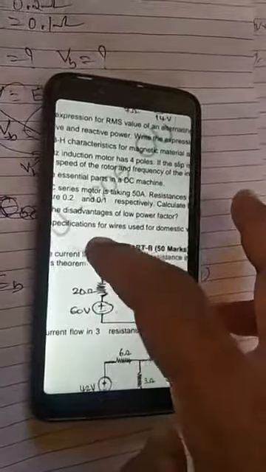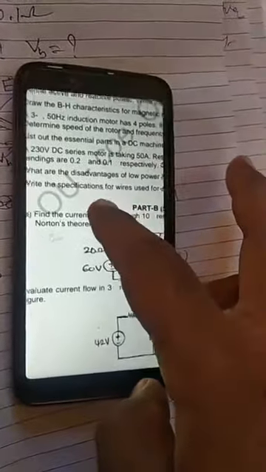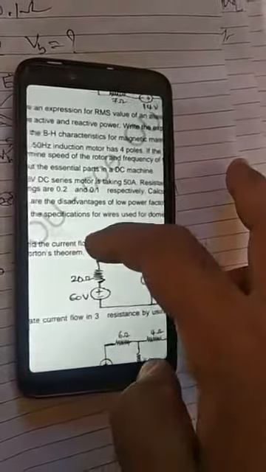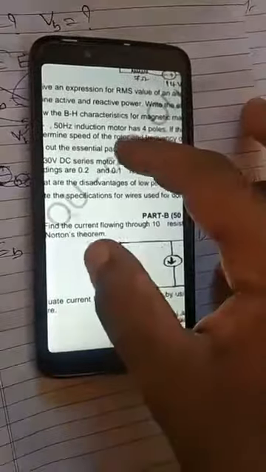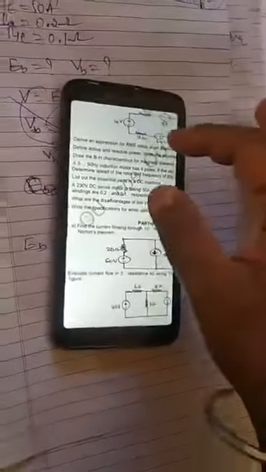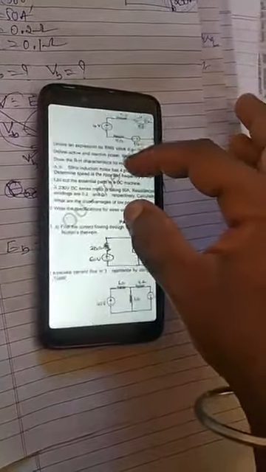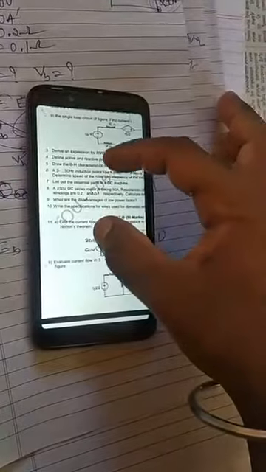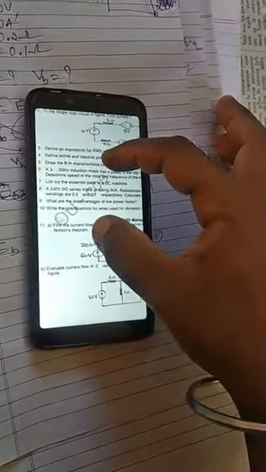Disadvantages: size of conductor decreases, power efficiency decreases, voltage regulation decreases, penalty will be put by the electricity boards, kVA rating increases, size of the equipment also increases, losses increase. Those are all the disadvantages. Specifications of wires also I told you, right? So this completes part A.